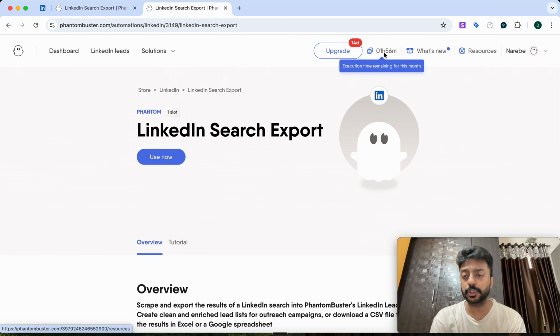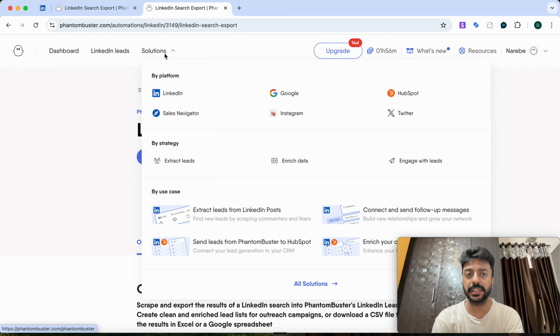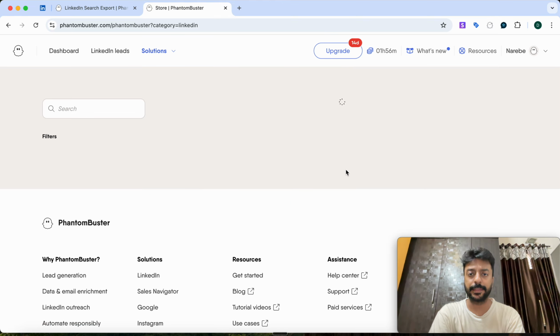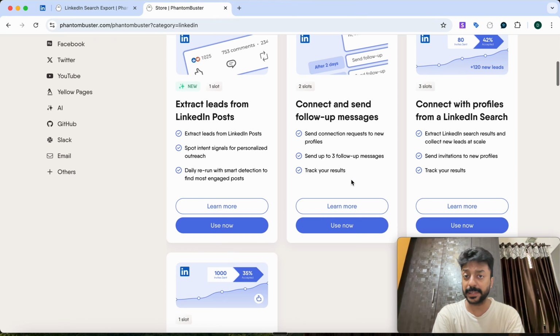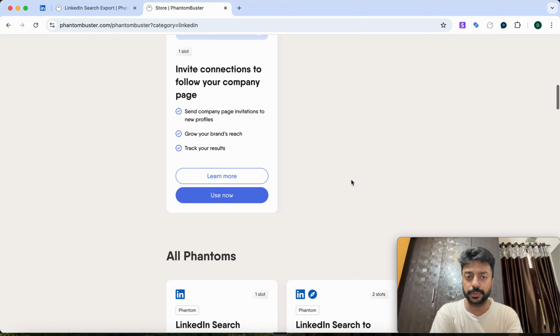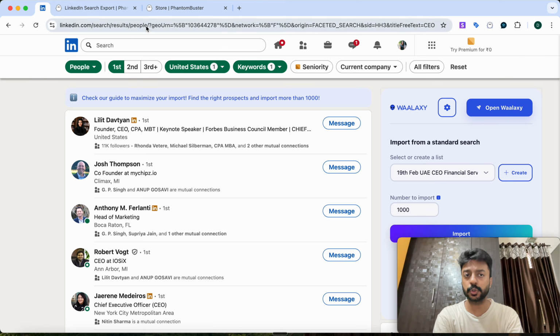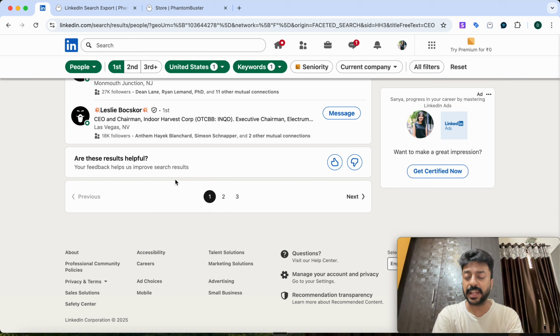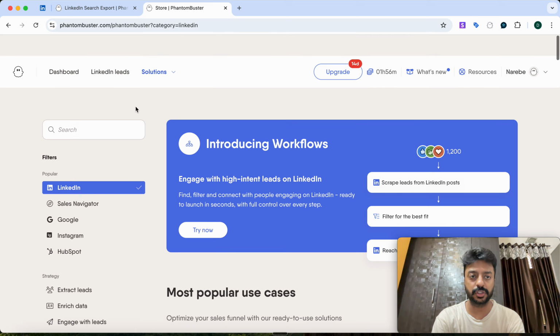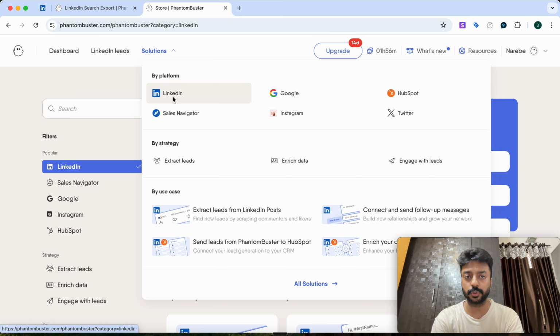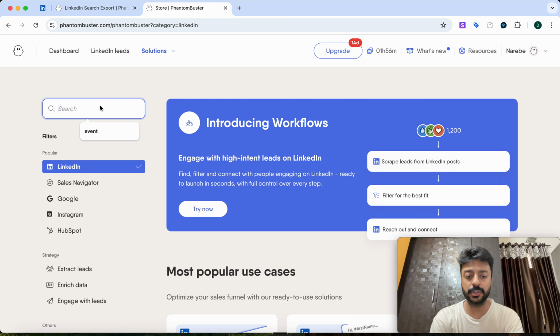And you also have to install one free LinkedIn extension, because it has got so many solutions. If you just click on LinkedIn, then you will be able to see that it has many use cases, not just one. But right now, whatever search we have done, we want this data inside our Google Sheet, right? So in this case, you go on solutions, you click on LinkedIn, and then over here you just search,